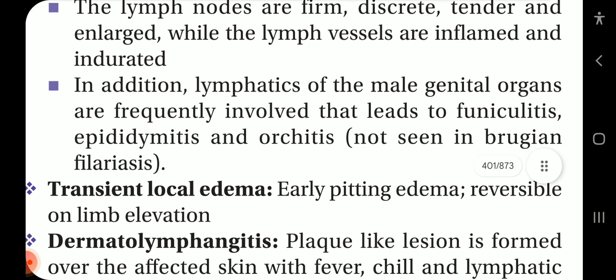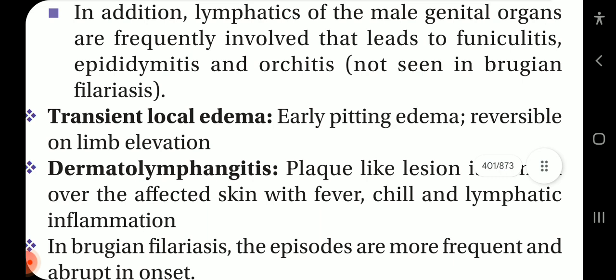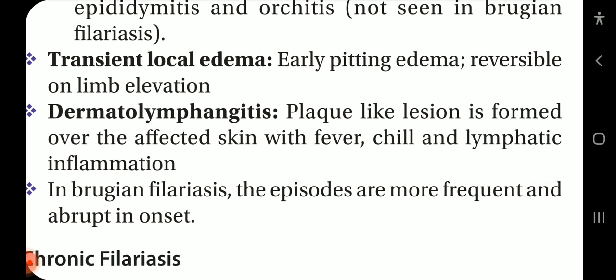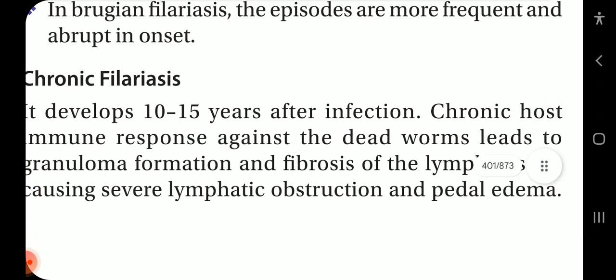In addition, lymphatics of the male genital organs are frequently involved, leading to funiculitis, epididymitis, and orchitis, not seen in Brugian filariasis. Transient local edema, early pitting edema reversible on limb elevation. Dermatolymphangitis: a plaque-like lesion is formed over the affected skin with fever, chills, and lymphatic inflammation. In Brugian filariasis, the episodes are more frequent and abrupt in onset.